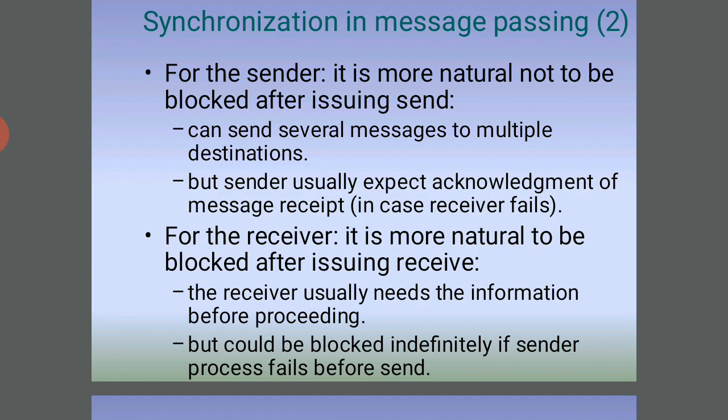For the sender, it is more natural not to be blocked after issuing the send. So it can send several messages to multiple destinations, but the sender usually accepts the acknowledgement of the messages in case the receiver fails. For the receiver, it is more natural to be blocked after issuing the receive. So the receiver usually needs the information before processing, but could be blocked indefinitely if the sender process fails before sending.